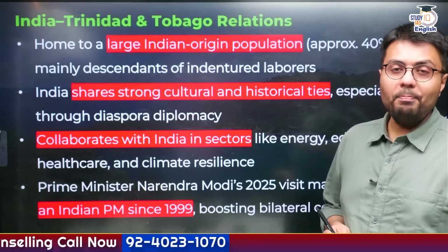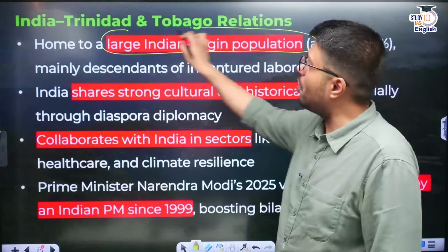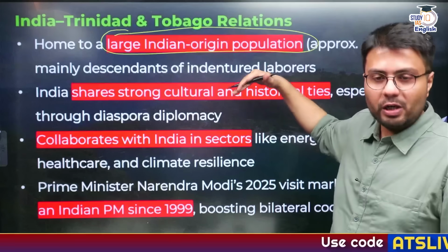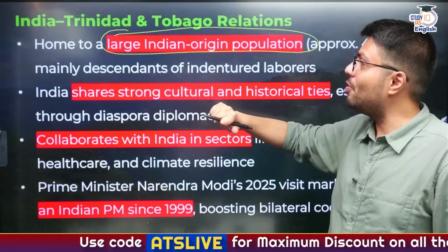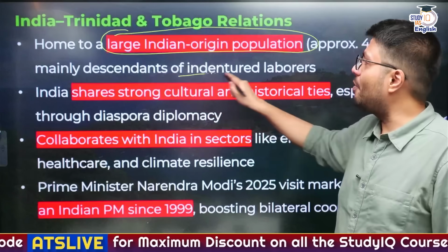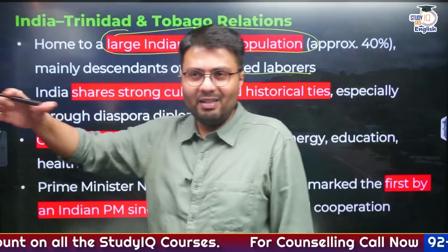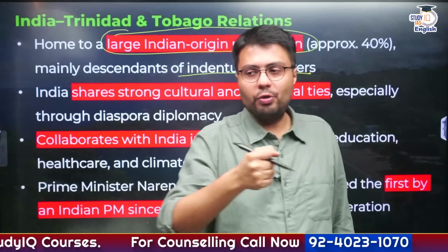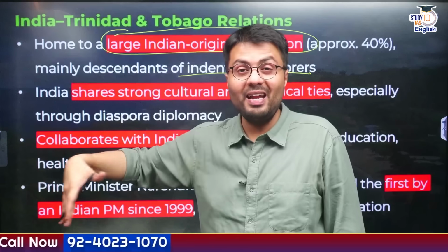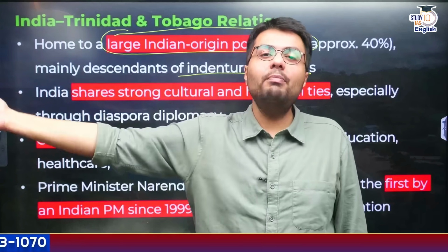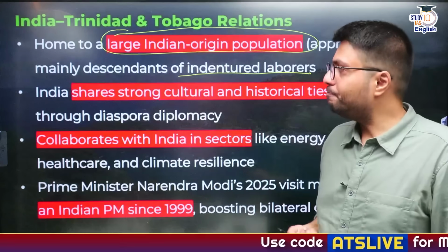Now, the most important highlight of Trinidad and Tobago is that it is home to a large section of Indian origin population, which is very close to 40%. And the Prime Minister of Trinidad and Tobago also comes from Indian origin, who are mainly the descendants of the indentured laborers who moved quite a few years back, that is in the 1800s, during the British rule. So what the Britishers did was, they had a number of sugarcane plantations in the region and they required laborers. So these laborers were brought from countries like India. These people are known as Girmitiyas, right?